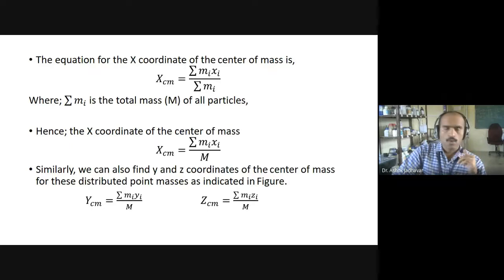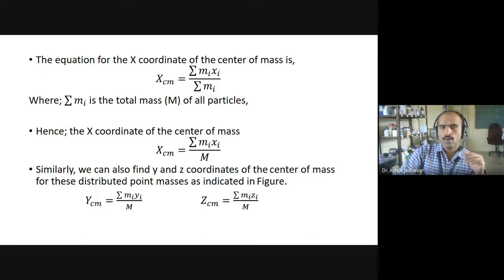Similarly, we can find the y coordinate and z coordinate of the center of mass, and this can be written as ycm equals summation over i of mi yi divided by capital M, and zcm equals summation over i of mi zi divided by M. So here we have determined xcm, ycm and zcm.